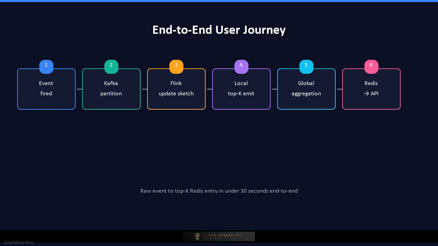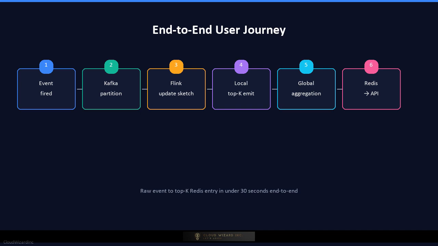Every 10 seconds, the operator emits its local top K candidates to the aggregation topic. The global aggregator merges all partition outputs, produces the global top K list, and writes it to Redis. Total end-to-end latency from event to top K update, under 30 seconds.